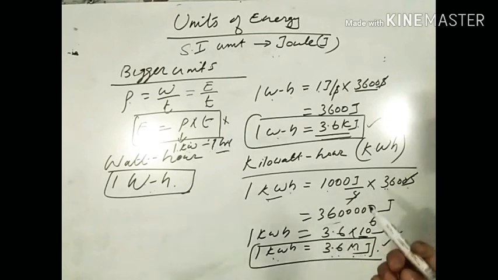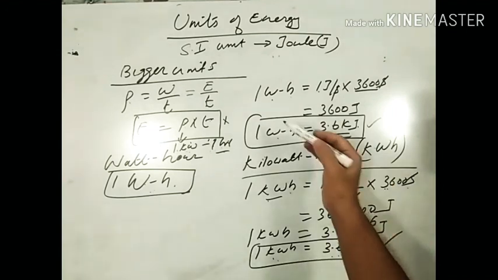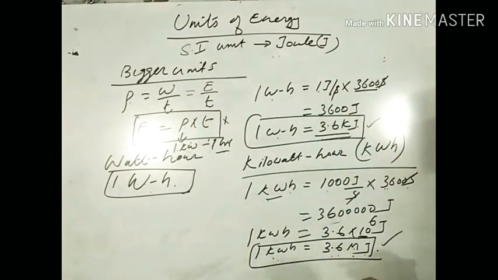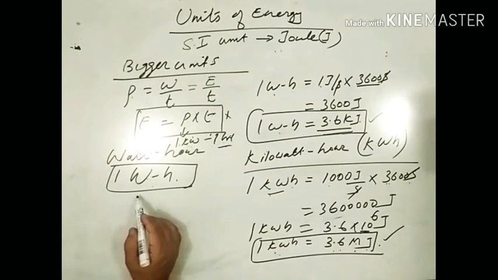The commercial unit of electrical energy is kilowatt hour, since we sell electrical energy in kilowatt hours, but the commercial unit of power is watt or kilowatt. Don't get confused with that. Then one more topic is there, that is electron volt. What is electron volt?